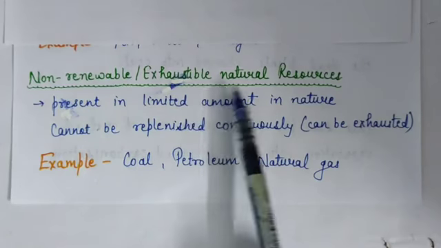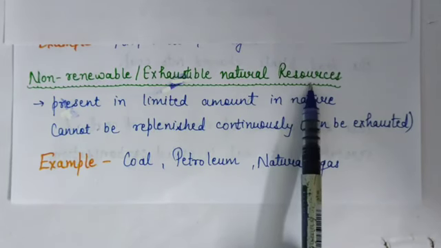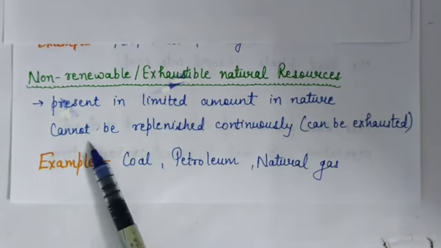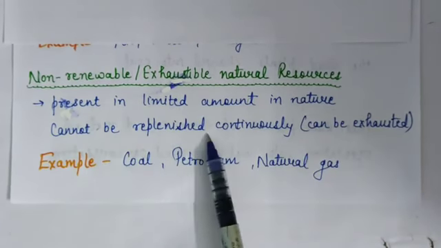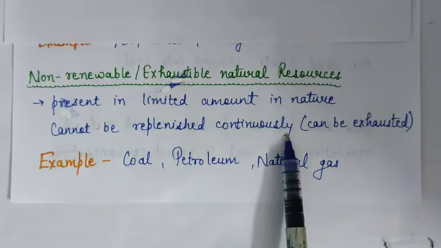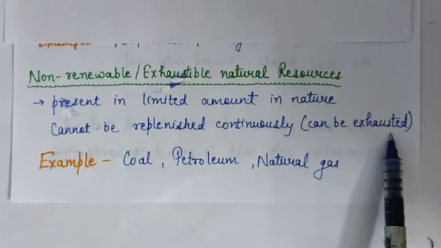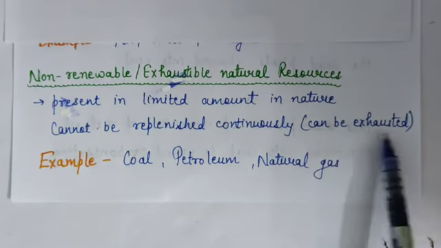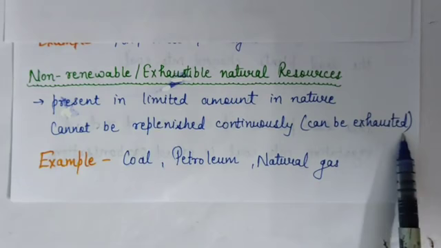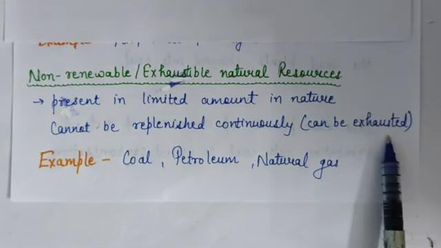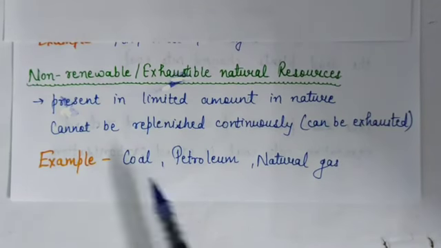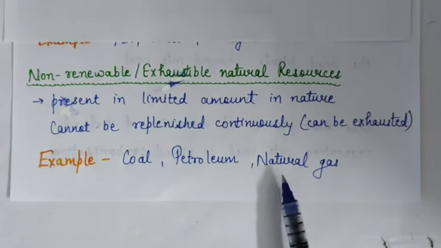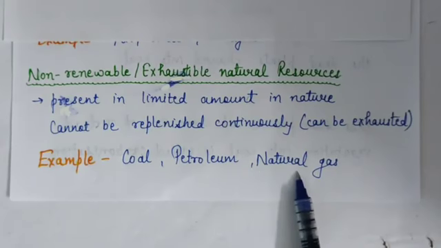And exhaustible natural resources are those resources which are present in limited amount in nature and cannot be replenished, means restored continuously, means they can be exhausted. Means exhaustible natural resources can be exhausted but inexhaustible natural resources cannot be exhausted. Examples are coal, petroleum and natural gas. Means all the fossil fuels are exhaustible natural resources.